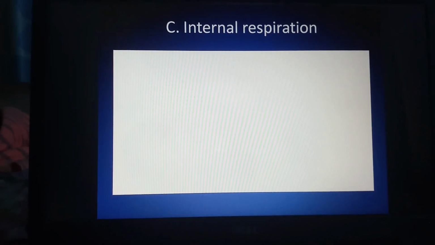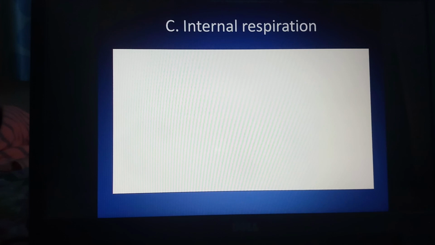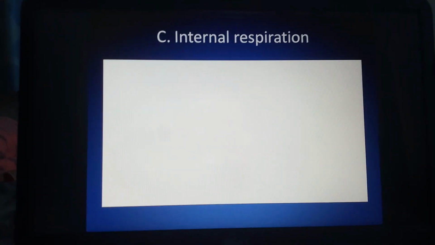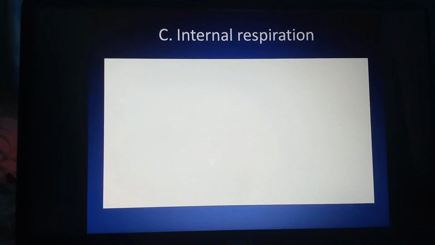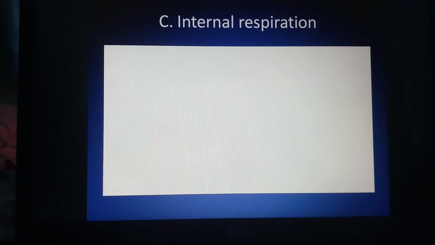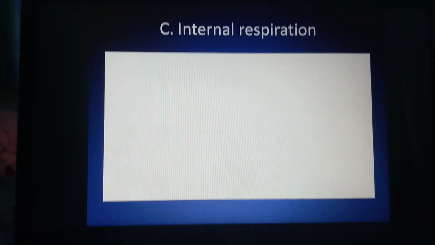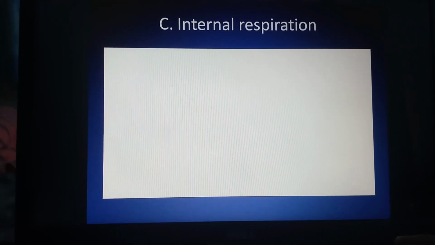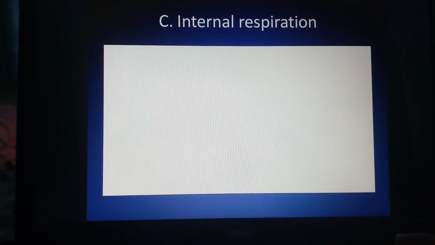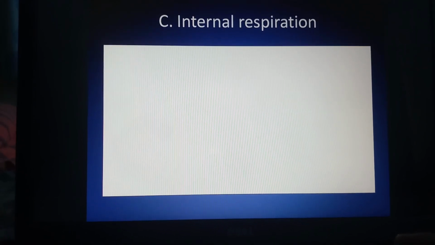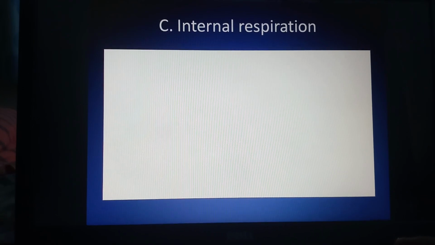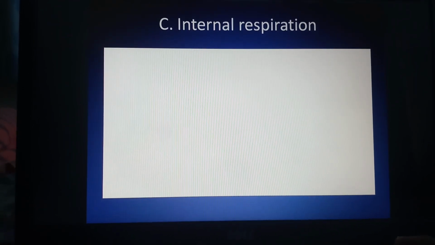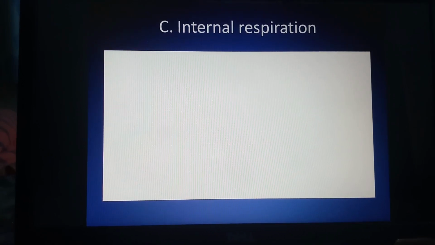Mechanism of respiration, in which up to now we have studied breathing and external respiration. The next one is internal respiration. If we observe the process of internal respiration, from the alveoli, oxygen gets diffused towards the blood capillaries and CO2 gets diffused from the blood capillaries towards the alveolar air.